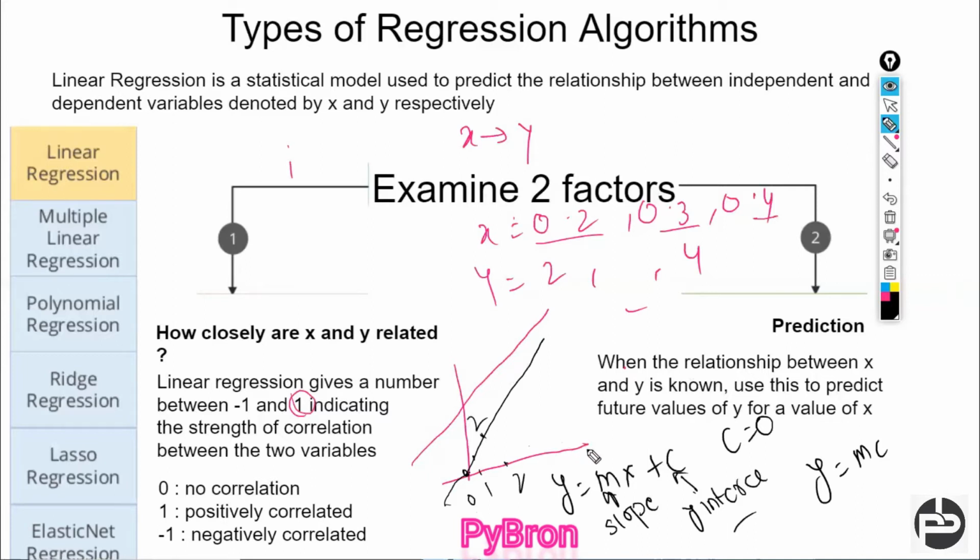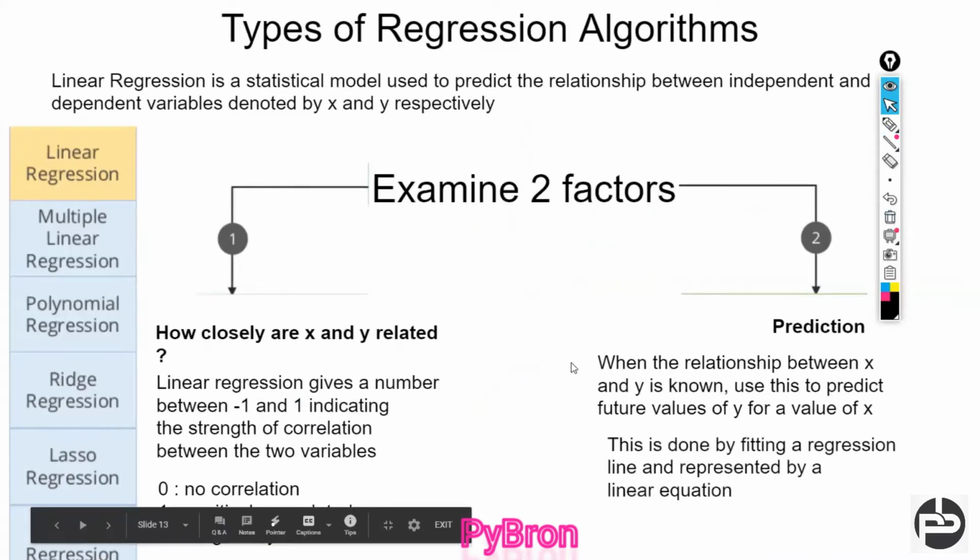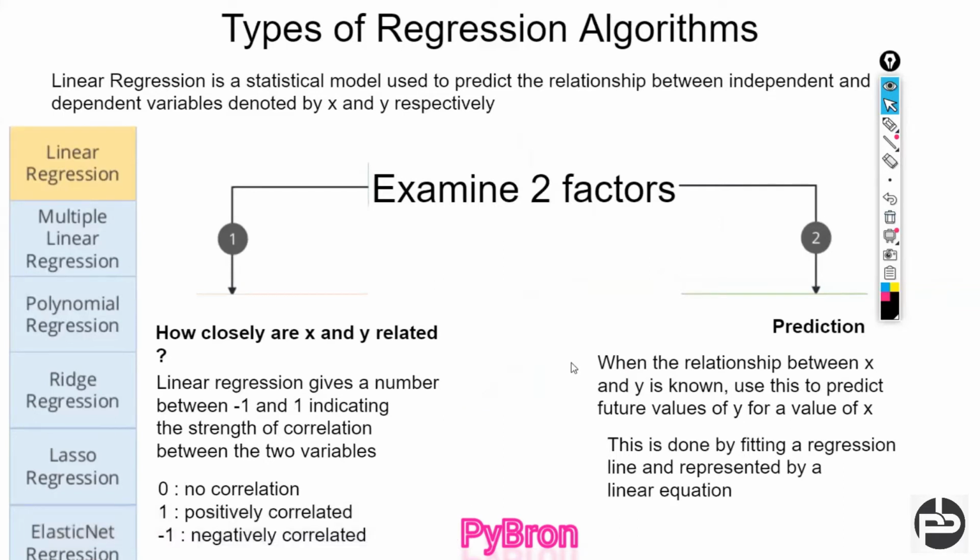Now in future, suppose x is equal to 6 comes, what should be the value of y? The value should be 6. We are able to predict. Suppose in future the value is 100, what should y be? 100. So we got the relationship. Once you establish the relationship between the dependent and independent variable, we use that to predict the future coming things. Okay, cool. Once this is done, we fit a regression line and represent a linear equation.